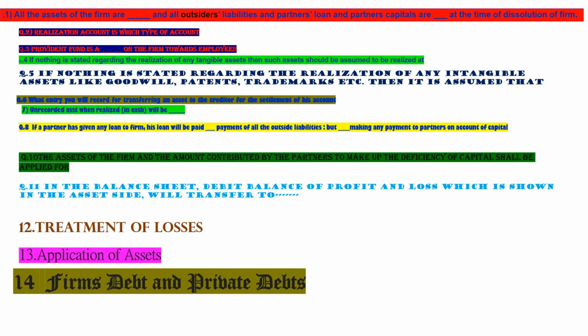First payment is made to outsider liabilities, then partners' loan, and then last the capital. So first we will pay the outside liabilities, then we will pay partner loan, but before making payment to partners on account of capital.